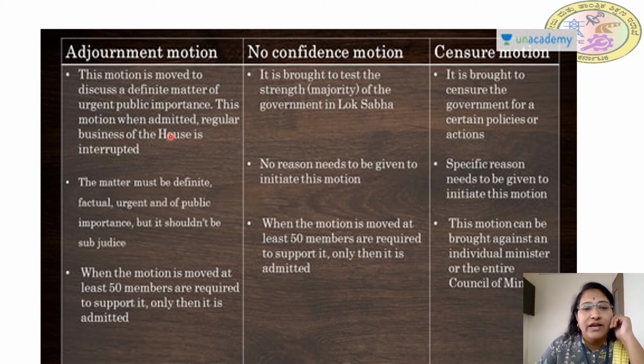This motion, when admitted, interrupts the regular business of the house. So the regular routine is interrupted only when there is an urgent matter to be discussed. The matter must be definite, factual, urgent and of public importance. Mainly it should be of public importance. Then only it can be taken.